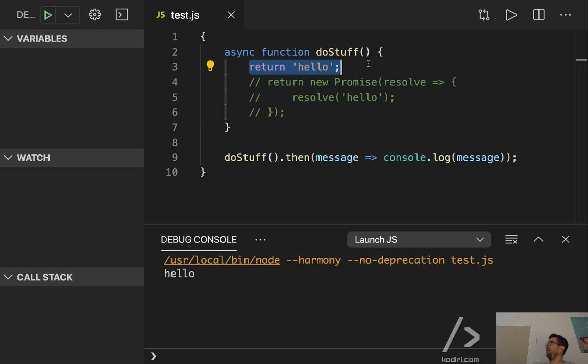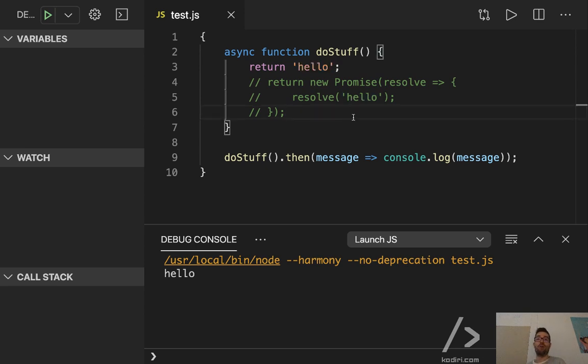Much simpler, yeah? In other words, adding the async prefix to any function makes the function return immediately a promise. So that function, you may be thinking, the function is returning a string. Not at all. Not at all. The function doesn't return a string. The function, because of that prefix, returns a promise. And then it gets resolved to this string.